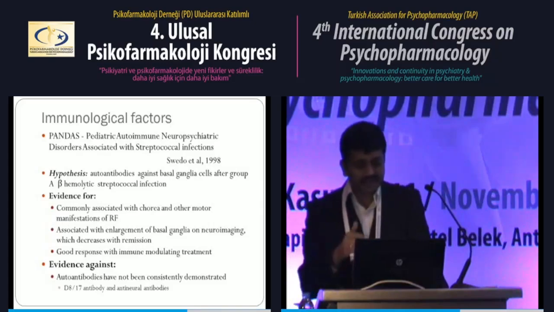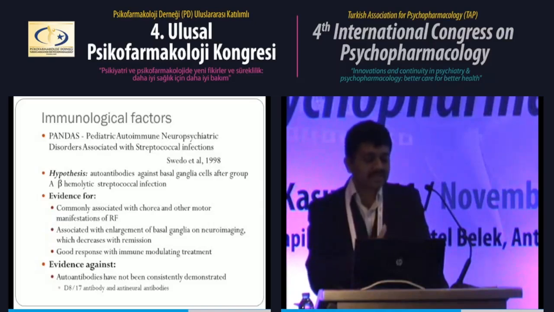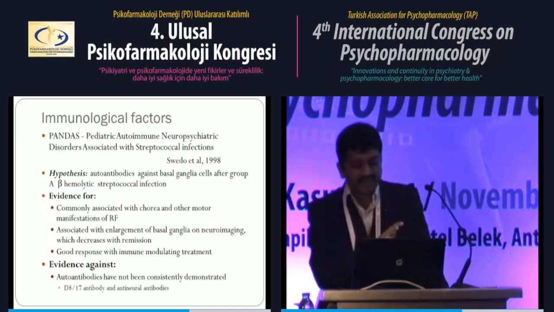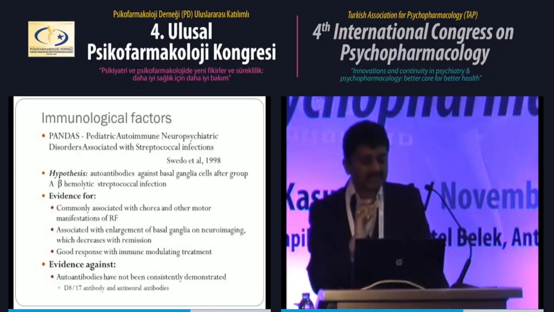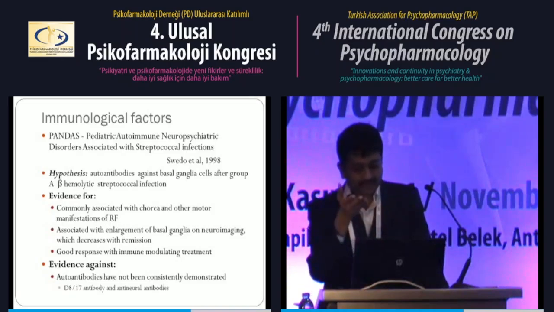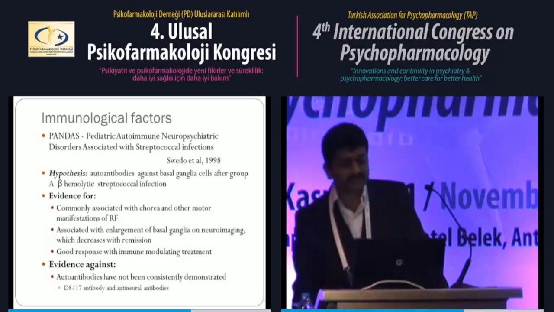And there is some evidence for this, like the OCD symptoms in PANDAS patients have an episodic course, and the symptoms are closely associated with motor manifestations. And when MRI studies were done, it was found that during the symptom period there was enlargement of the basal ganglia, and after the patient went into remission, the enlargement decreased.